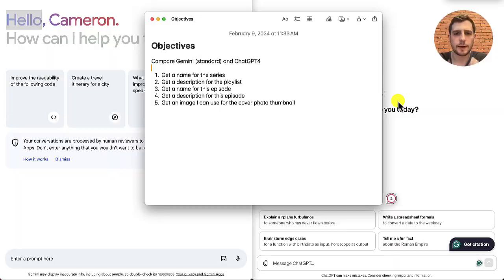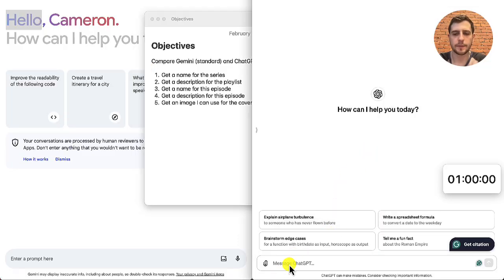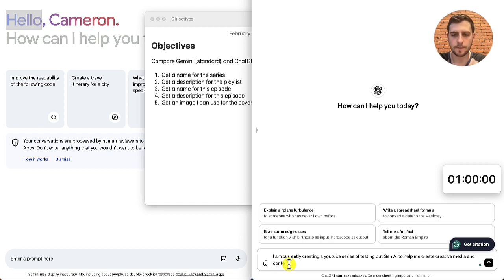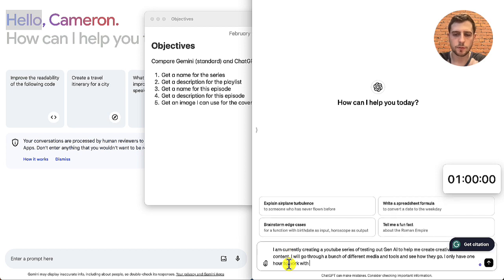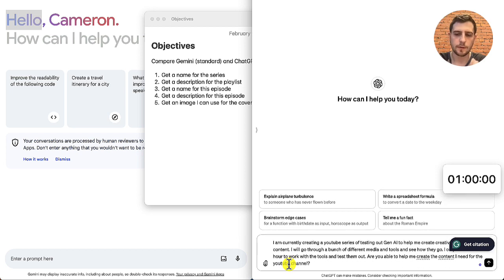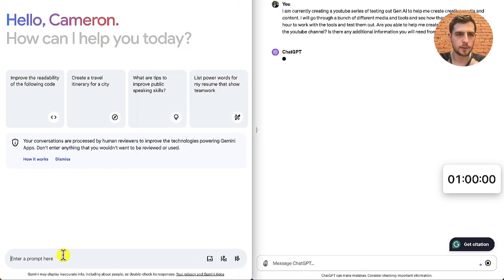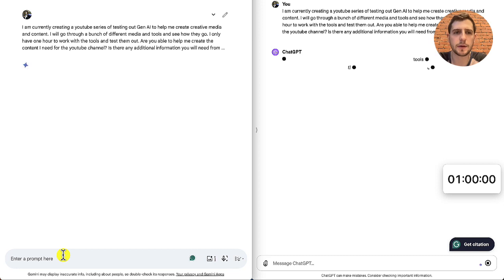Okay, so let's kick it off. The first thing is we need to set some context for both of the AIs to let them know what we're doing. So let's first start with ChatGPT. Right. And let's put it into Gemini, which used to be Bard, and see how they go.